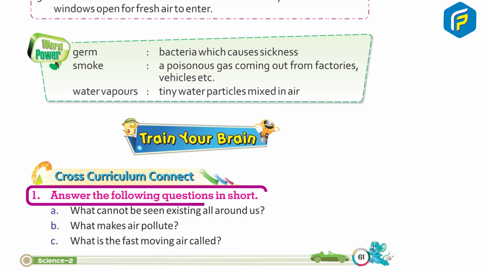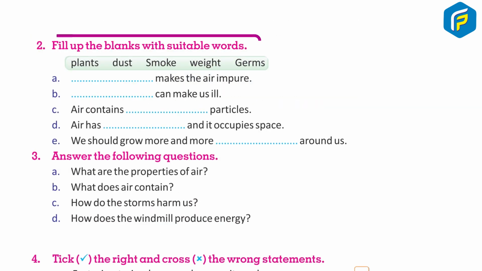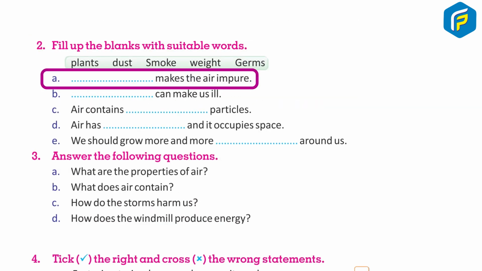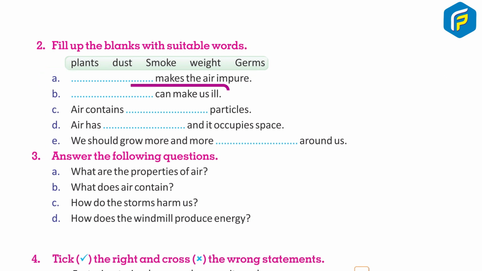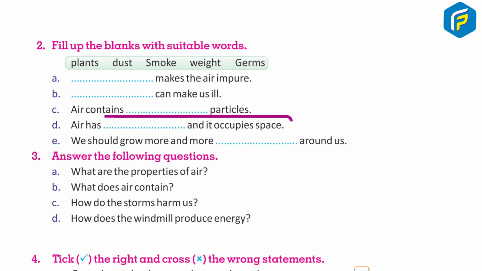Train your brain. Cross curriculum connect. 1. Answer the following questions in short. A. What cannot be seen existing all around us? B. What makes air pollute? C. What is the fast moving air called? 2. Fill up the blanks with suitable words. A. Dash makes the air impure. B. Dash can make us ill. C. Air contains dash particles. D. Air has dash and it occupies space.